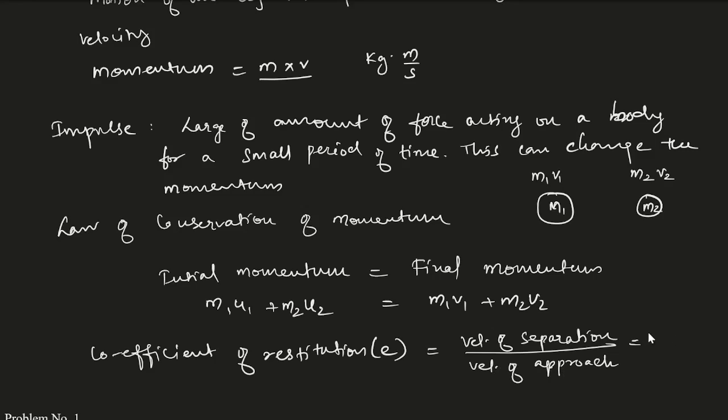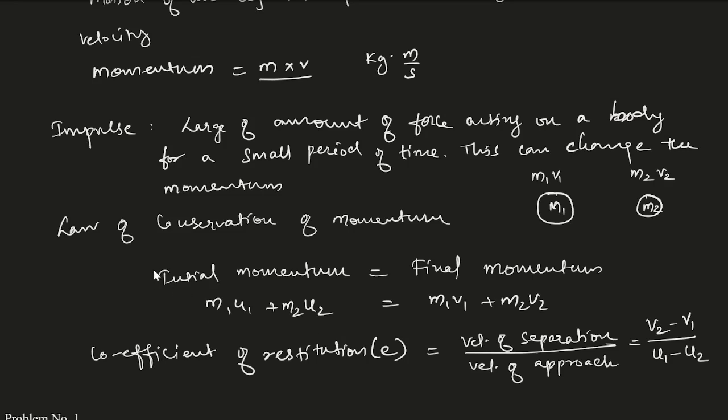So this will be equal to, velocity of separation is nothing but, after collision the velocity will be changed, right? So separation means we'll have the velocities v2 minus v1, divided by approach, which is the initial velocities, u1 minus u2. So this is the formula for coefficient of restitution.